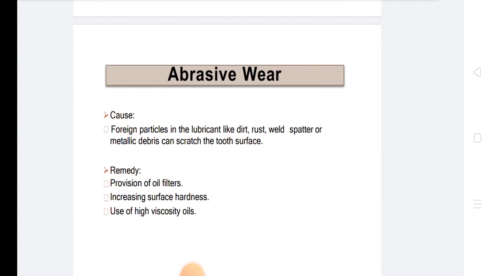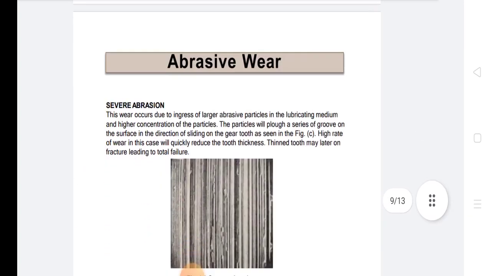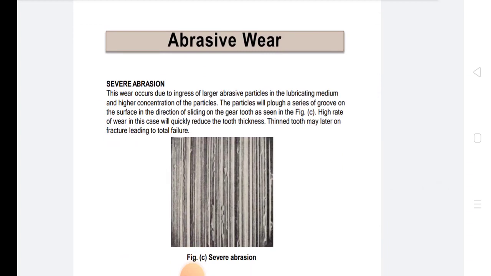In abrasive wear, the cause is foreign particles in the lubricant like dirt, rust, weld spatter or metallic debris that can scratch the tooth surface. The remedies for abrasive wear are provision of oil filters, increasing surface hardness, and use of high viscosity oils. This is abrasive wear.